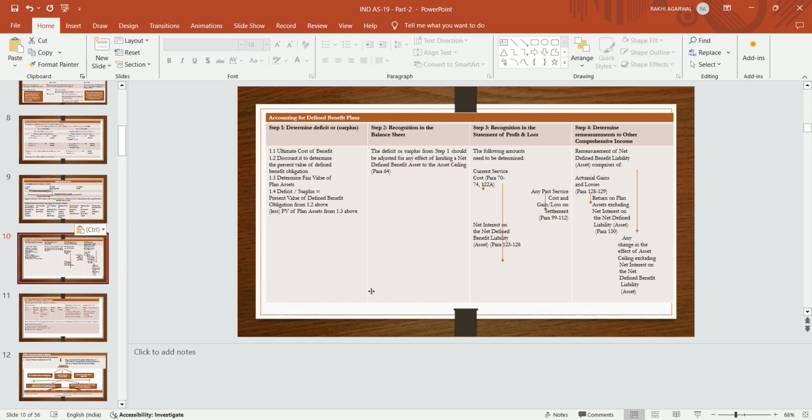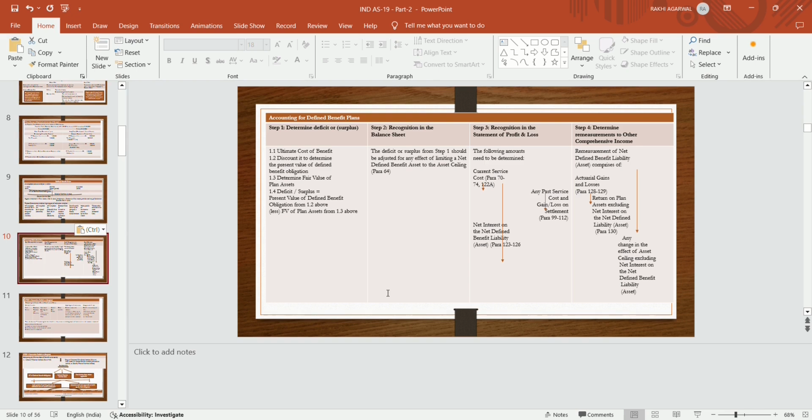And in OCI, what is to be disclosed? Remeasurements of the net defined benefit liability, that is, actuarial gain or loss. Any actuarial gain or loss due to the return on plan assets, excluding the net interest on the defined benefit liability. Any change in the effects of the asset ceiling, excluding net interest on the net defined benefit liability, is to be disclosed in the OCI. If actuarial gain or loss is there, it should be disclosed under OCI.